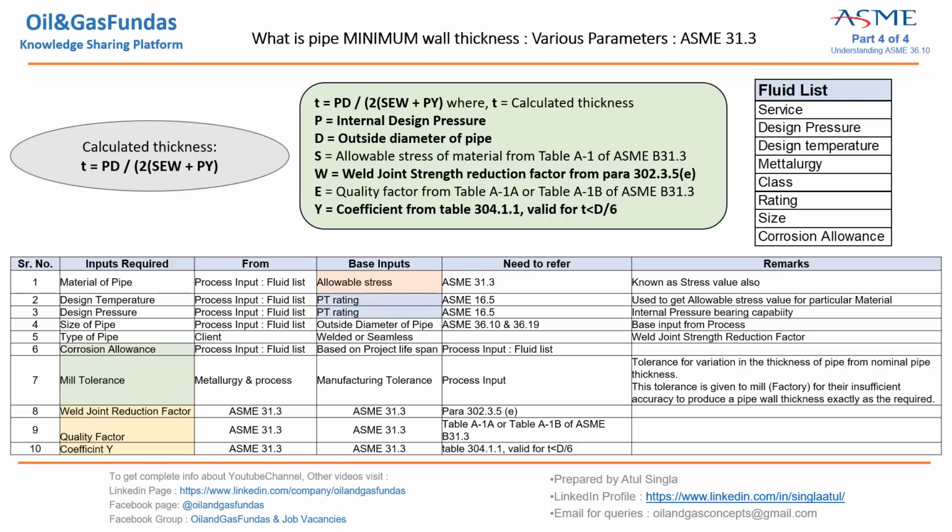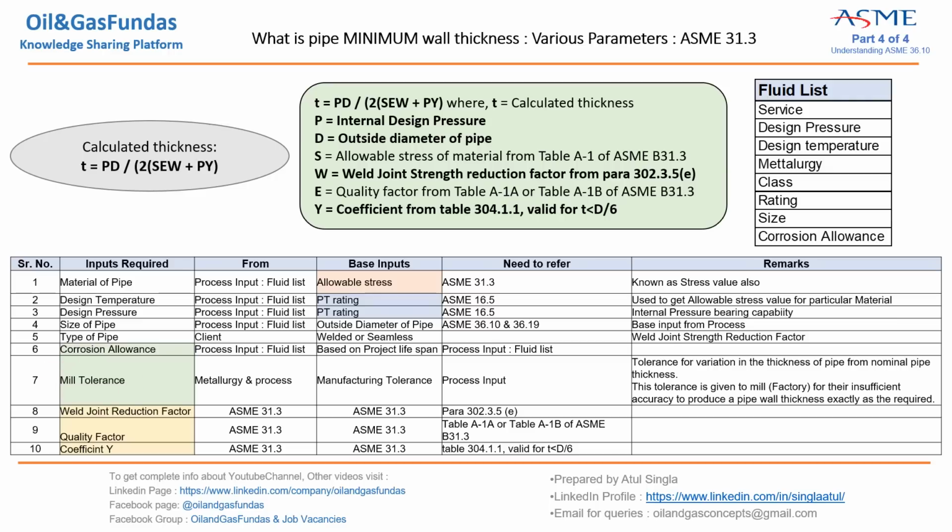For example, if we are going for a 25-year life cycle of a project, we need to add a corrosion allowance. For example, we add 3 mm to the pipe thickness, so that if corrosion occurs, we know how much pipe will be eroded per year because of corrosion. That has to be calculated, and it will be the deciding factor for project life. That will be given in the fluid list. So this is the basic input which we get from the fluid list and use to calculate the pipe thickness. Then mill tolerance.